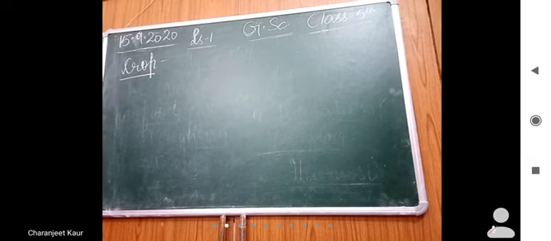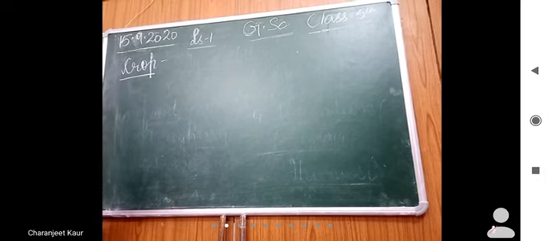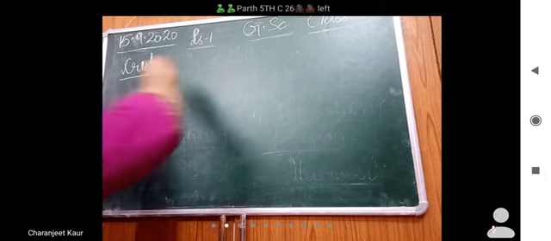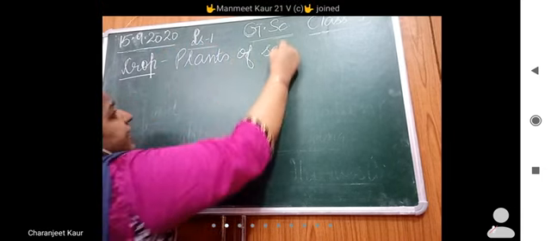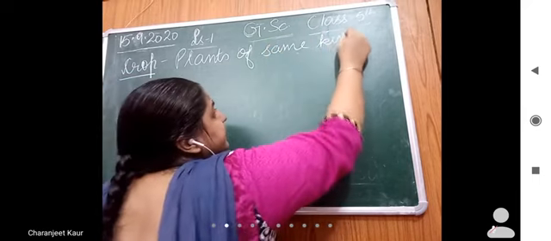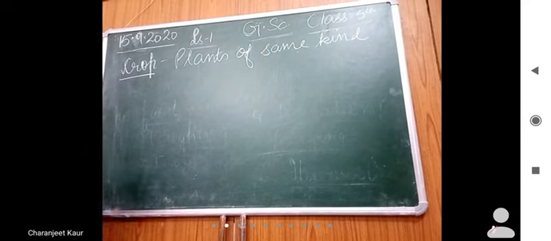What is a crop? Agriculture was the mass production of plants for food and other purposes, right? And crop is plants of the same kind. What is crop? Plants of the same kind that are grown on a large scale at the same place during a particular time. Got my points?